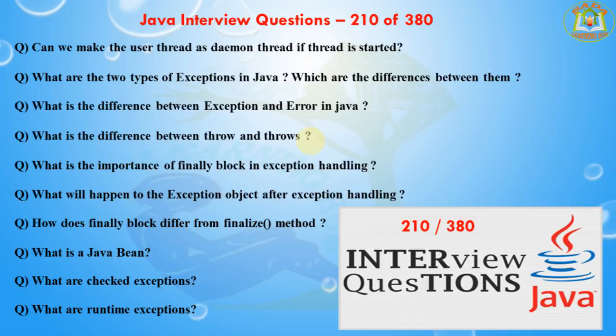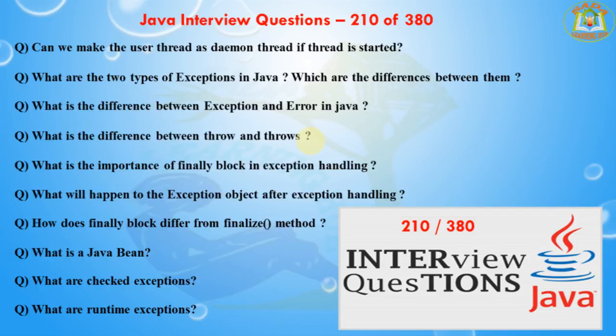Today's session we are going to learn the most important Java interview questions. The first question is, can we make the user thread as the daemon thread if the thread is started? No. If you do so, it will throw IllegalThreadStateException. It's not possible to make the user thread a daemon thread if the thread is started. If you try to make the user thread a daemon thread, it gives the IllegalThreadStateException.